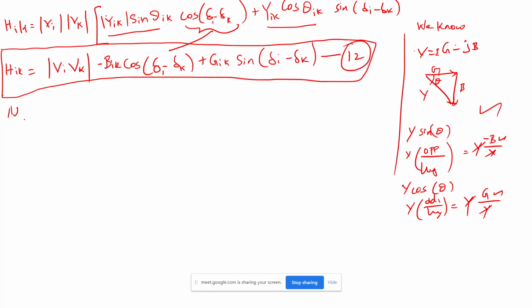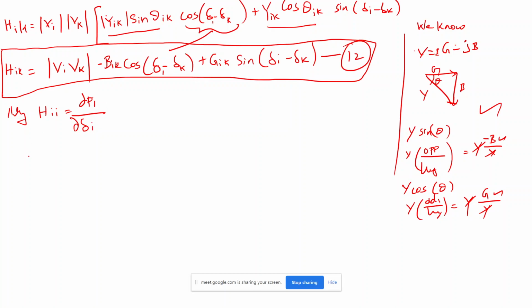Similarly, I need to find the diagonal elements of this H matrix. So how will I get it? Same like that, I want to partially differentiate this P_i equation with respect to del_i.